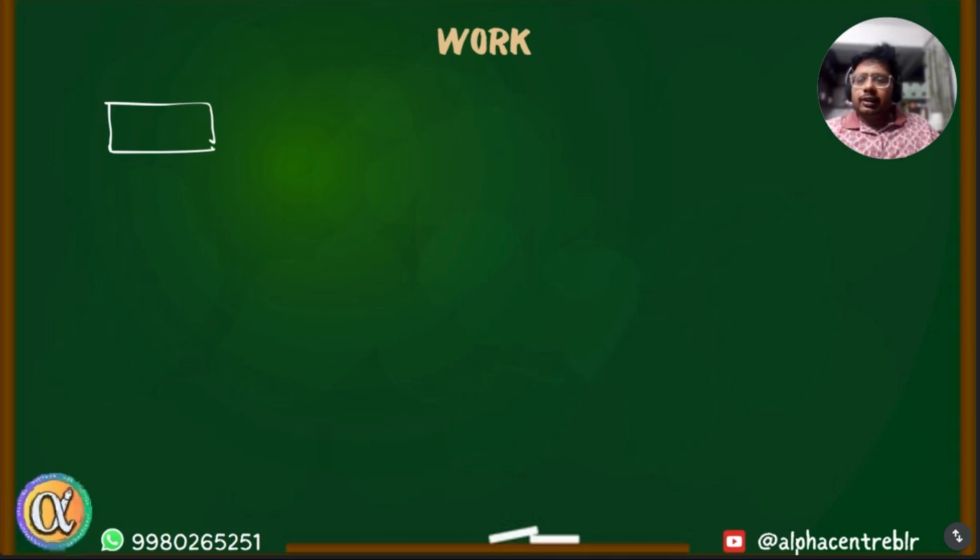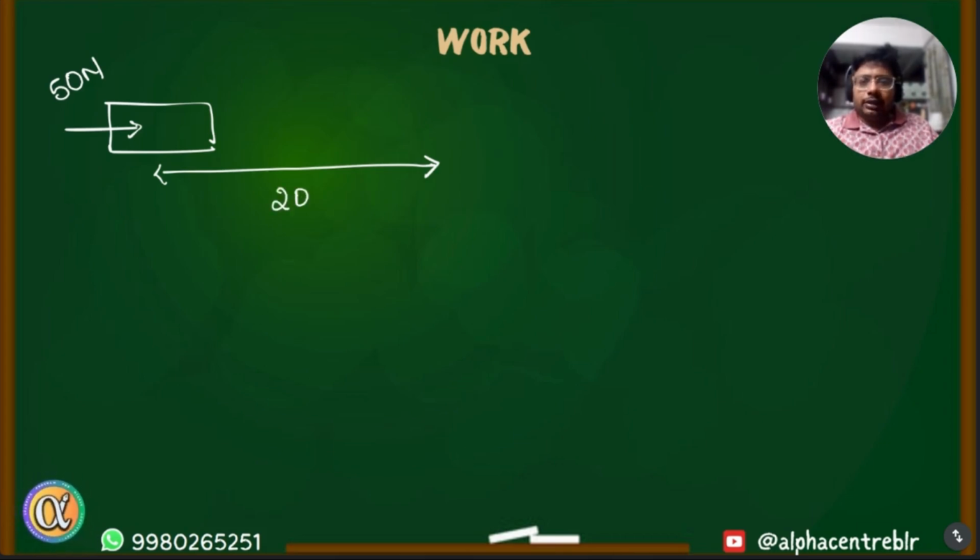This is one object. We are applying force on this object, let's say 50 Newton, and the body undergoes a displacement of 20 centimeter. Can you find the work done in joules and work done in erg?